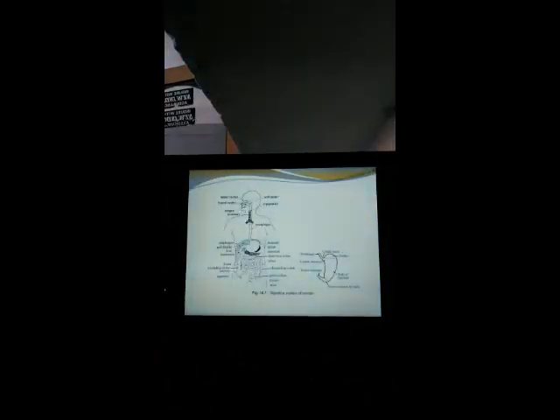Now these are the different parts with a diagrammatic presentation. You see there our mouth and all the mouth parts, which is followed by the tongue and followed by the esophagus.